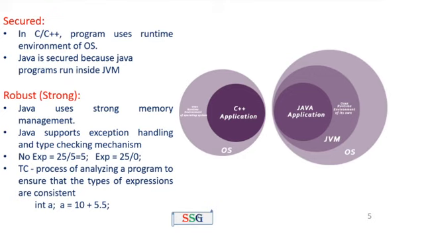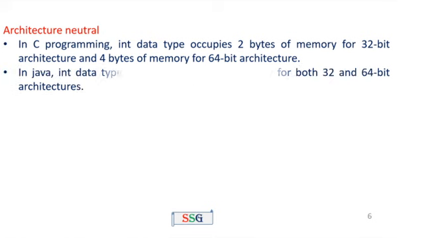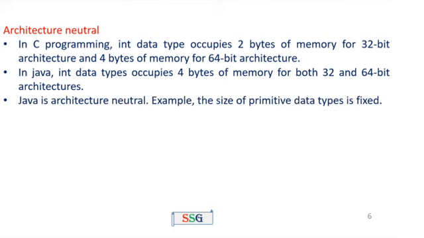and strong memory management. The next feature is architecture neutral. In C programming, the int data type occupies 2 bytes of memory for 32-bit architecture and 4 bytes of memory for 64-bit architecture. In Java, the int data type occupies 4 bytes of memory for both 32 and 64-bit architecture. That means Java is architecture neutral.